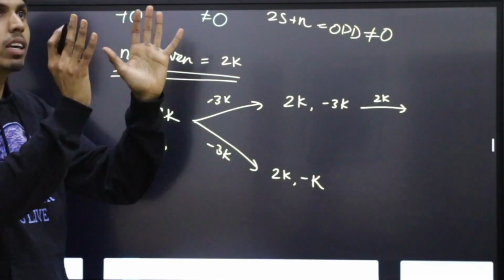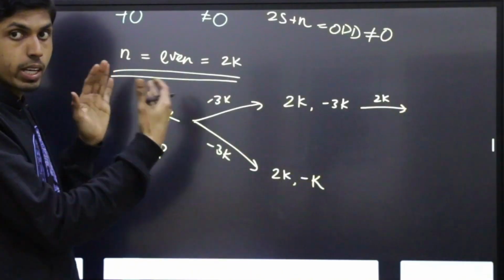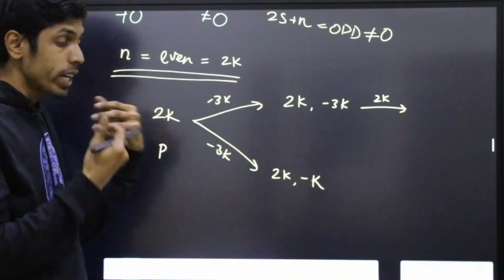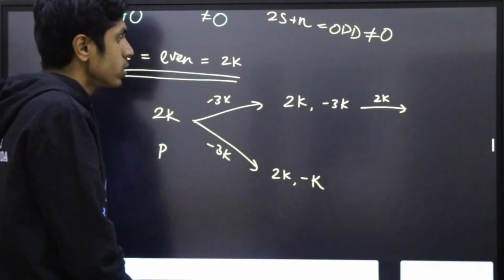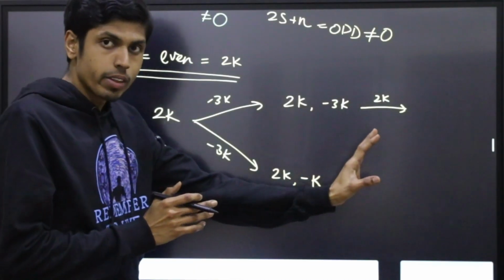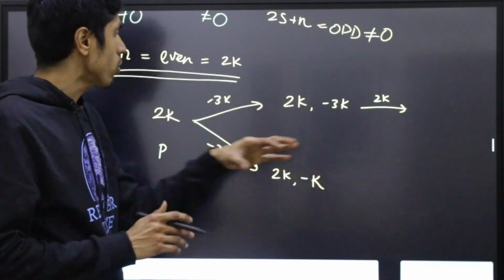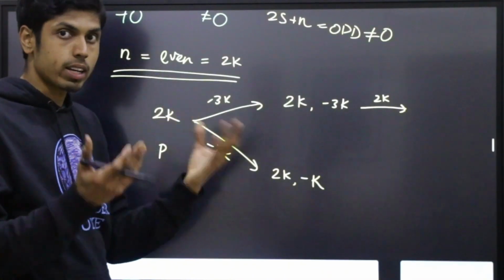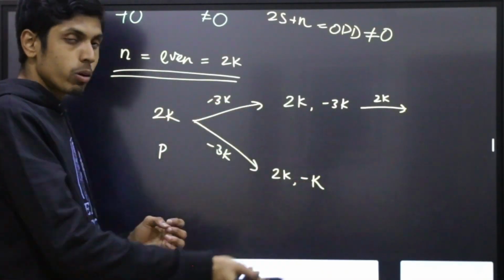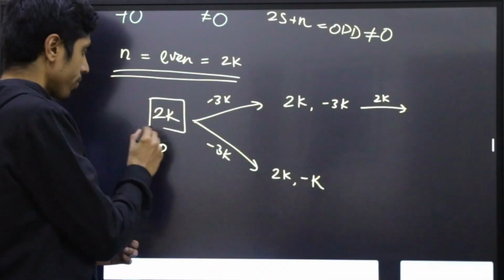Now if Peter claims 2k, Becky will definitely try to avoid writing 2k because n equals 2k. The target for Becky is to not write n as many times as possible, and for Peter to make Becky write 2k as many times as possible. So we are trying to build an algorithm for Peter so that Peter will end up with 2k no matter what Becky does, either the sum or the actual number. They will end up with one more 2k starting with some 2k.